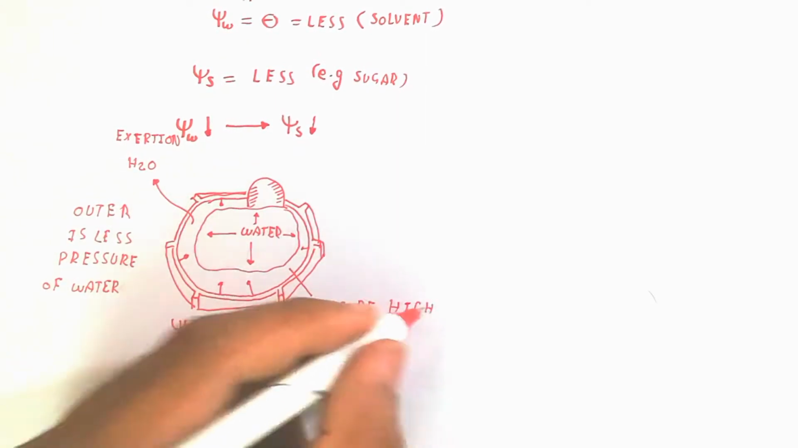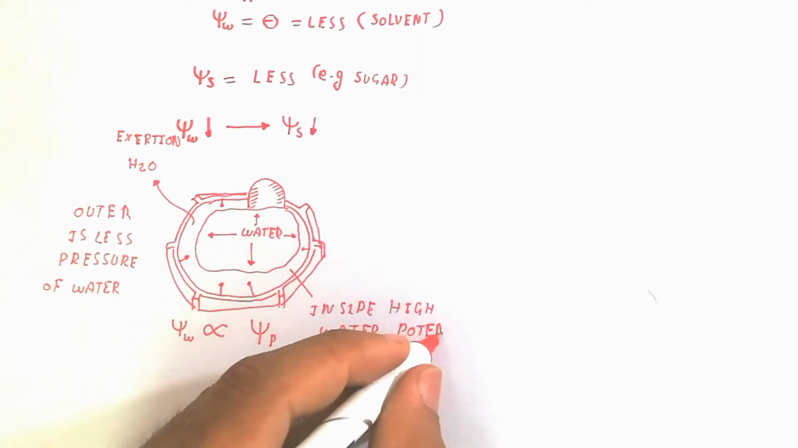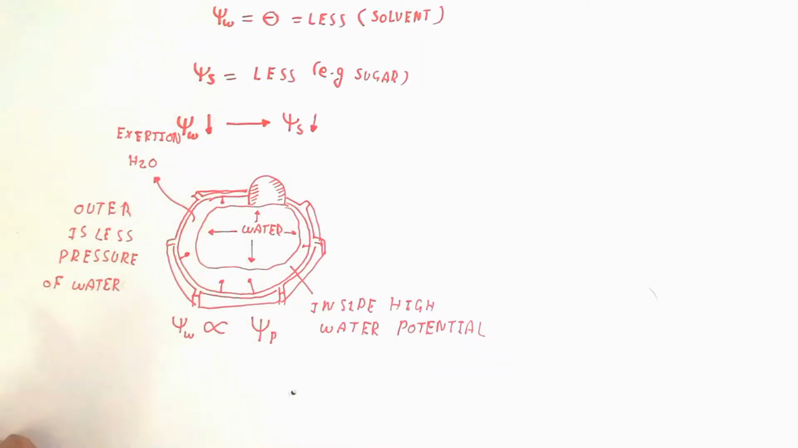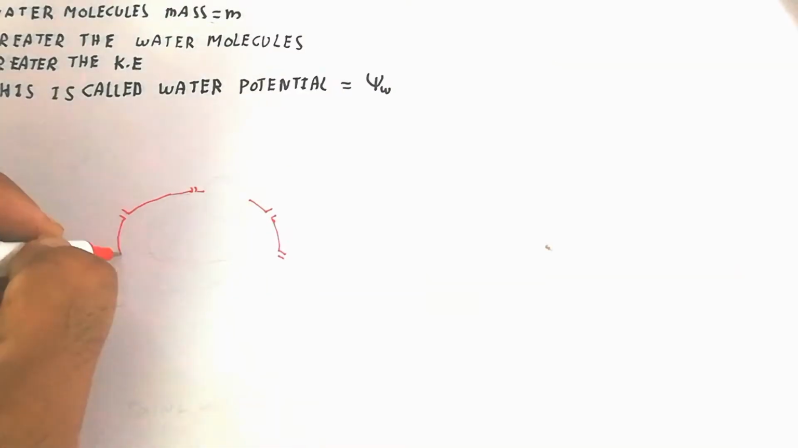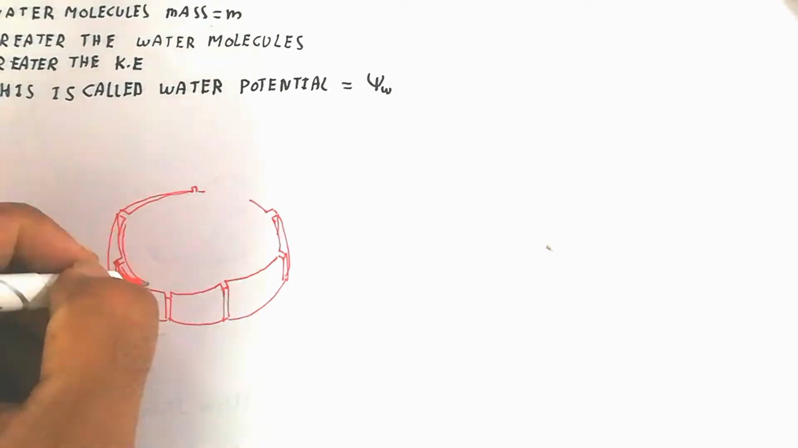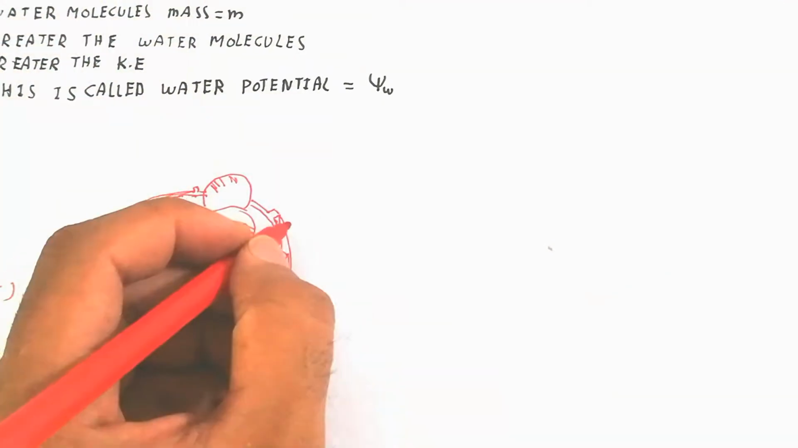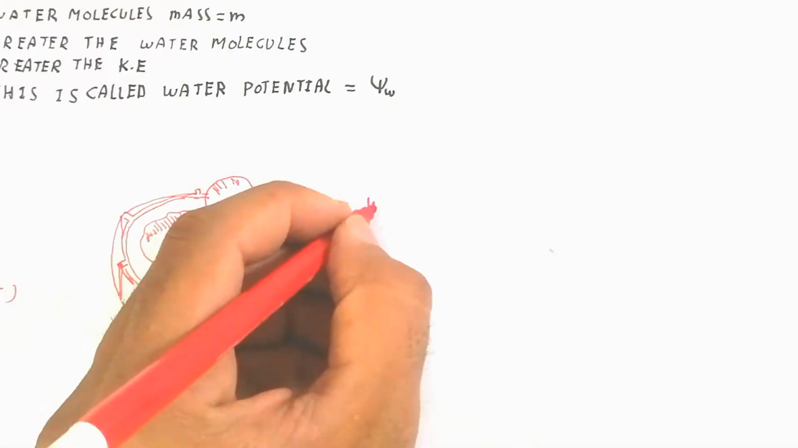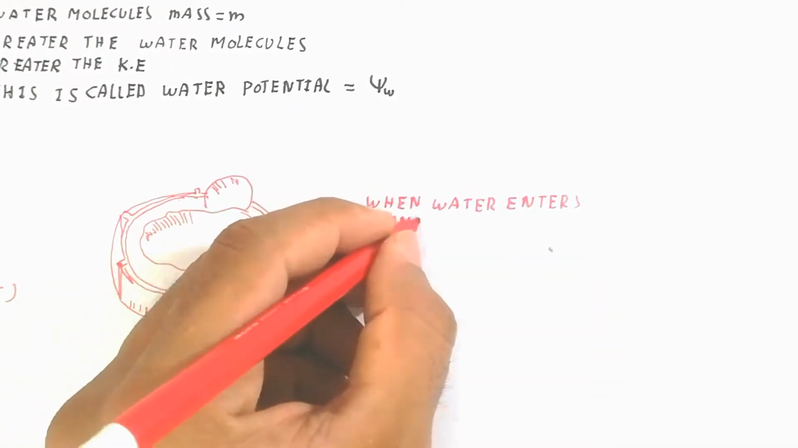So here the outer side has less water pressure and the inside has high water potential. The inside has high water potential due to the absorption of water, and then the water will go outside due to too much water, and turgidity is responsible for the water moving outside, by the turgidity of the plant. So when water enters